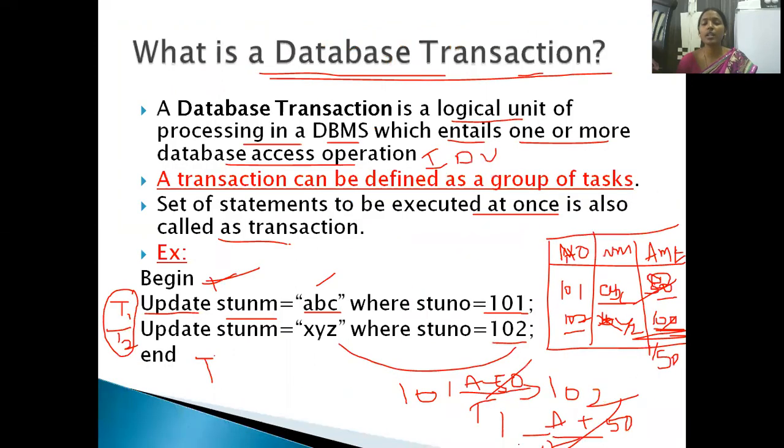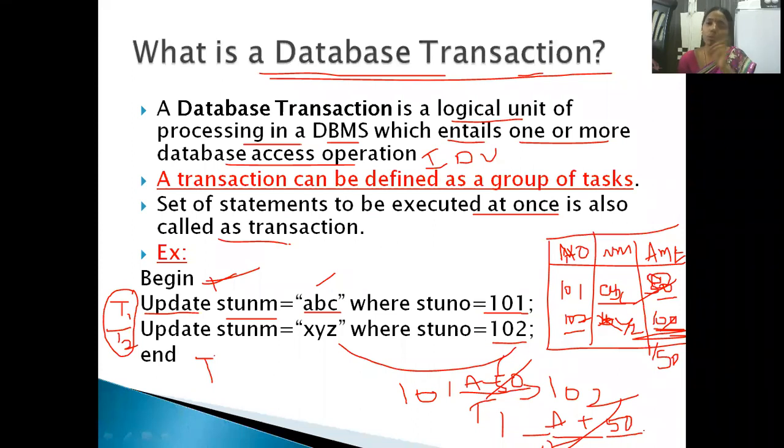That means, here we have two transactions: 101 deducts 50 rupees, and 102 adds 50 rupees. T1 is deducting 50 rupees, T2 is adding 50 rupees. These two transactions are to be executed together, or none of the transactions is to be executed. That means either T1 and T2 are both executed, or neither is. But if T1 is executed and T2 is not executed, it should not be in that manner.